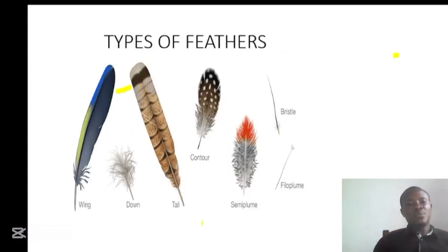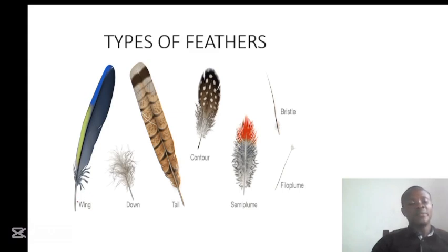Lastly, we have types of feathers. These feathers as well, they can come with any one and you will be asked to identify, or they can come with two, you will be asked to identify, and you give the differences between the two. You can give differences based on their location, you can give differences based on how you see them, which one is larger, which one is smaller, and how the barbs are being arranged. So let's start on the far right side of the computer.